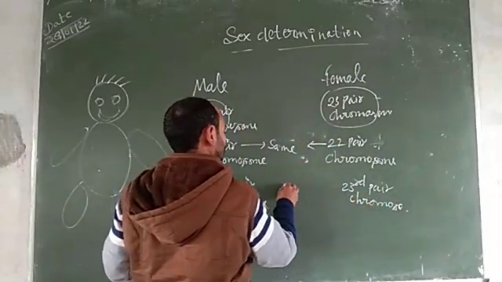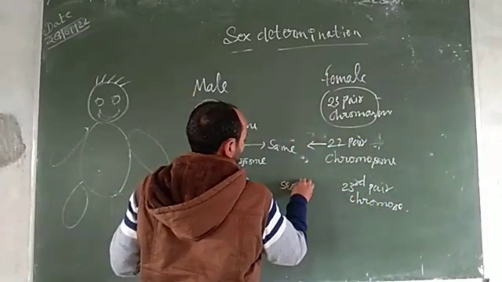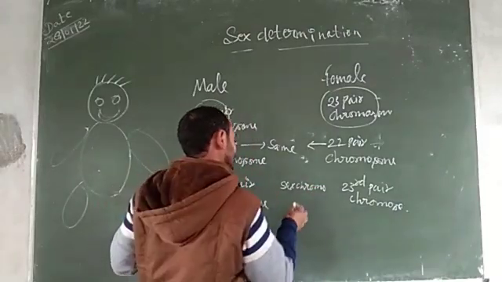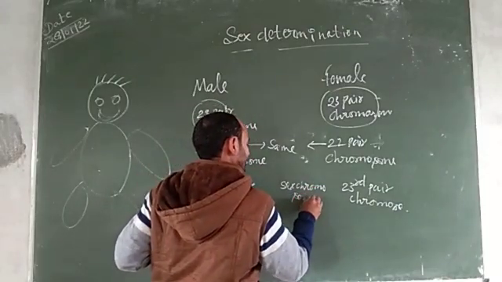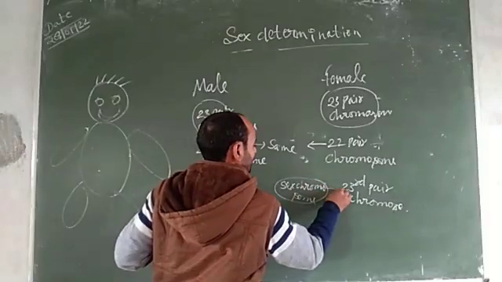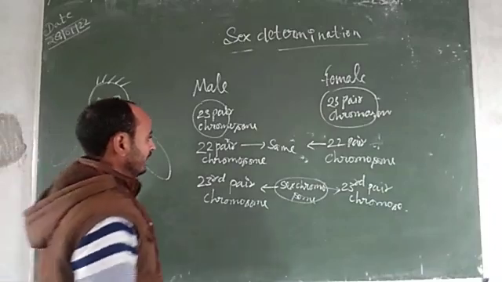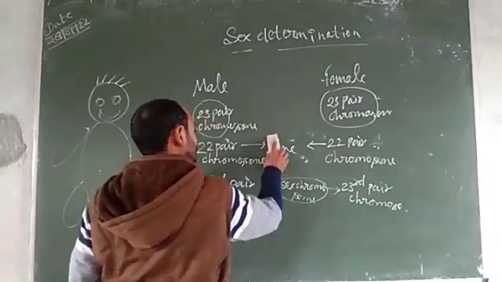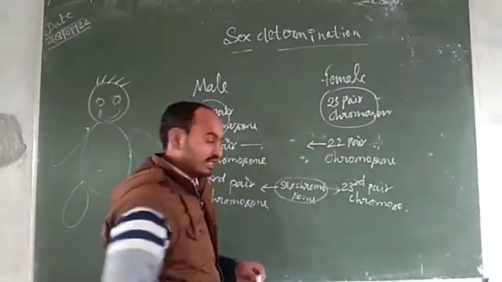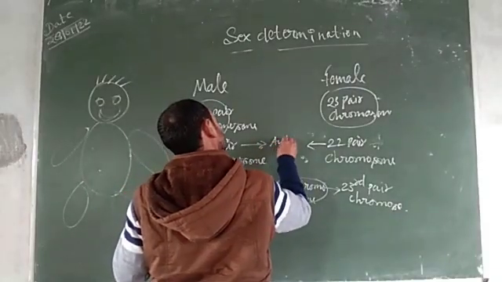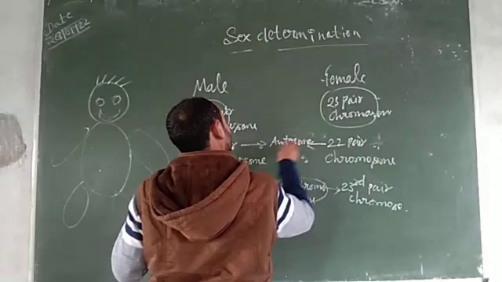And these chromosomes are known as sex chromosomes. And the chromosomes which are the same in male and female are known as autosomes.